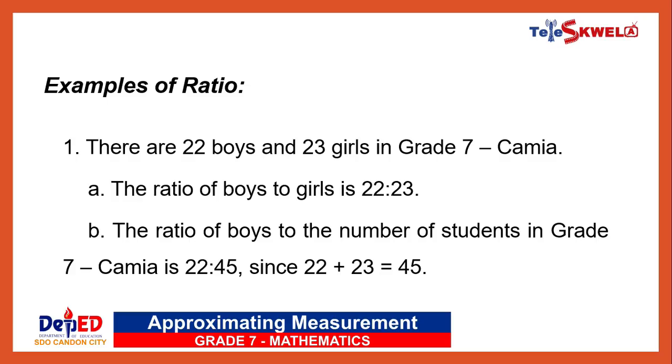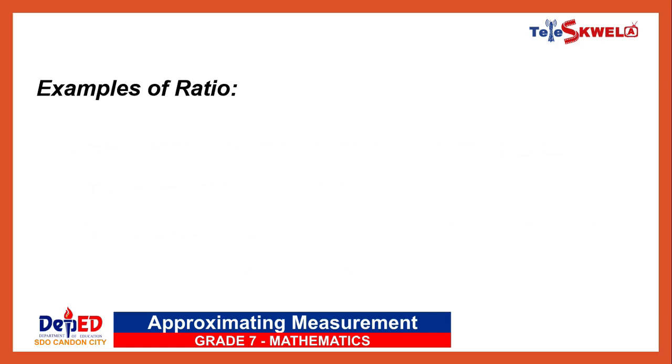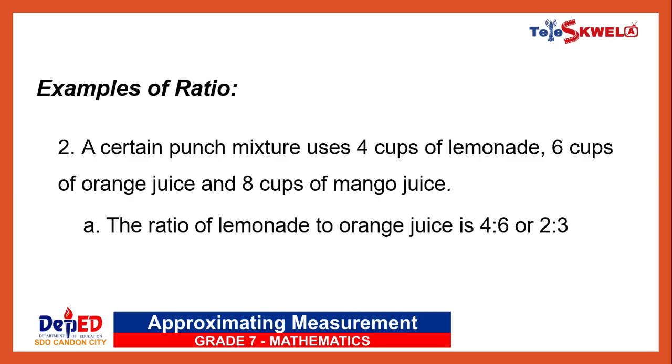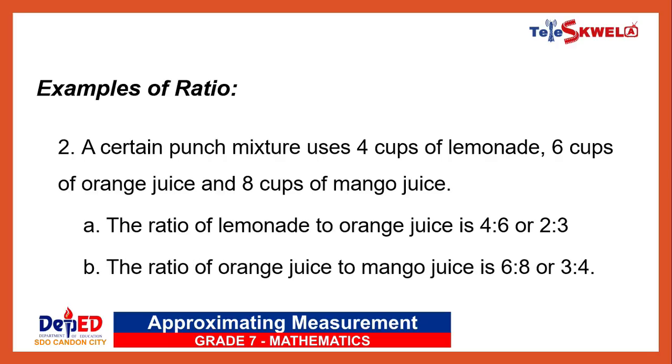Number 2, a certain punch mixture uses 4 cups of lemonade, 6 cups of orange juice, and 8 cups of mango juice. The ratio of lemonade to orange juice is 4:6, or simplifying it, 2:3. And the ratio of orange juice to mango juice is 6:8 or 3:4.